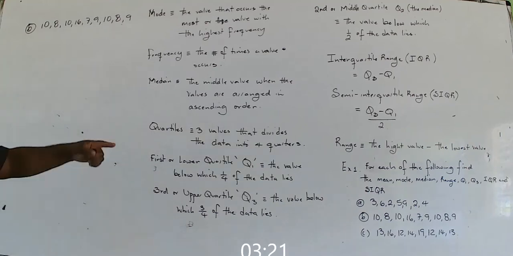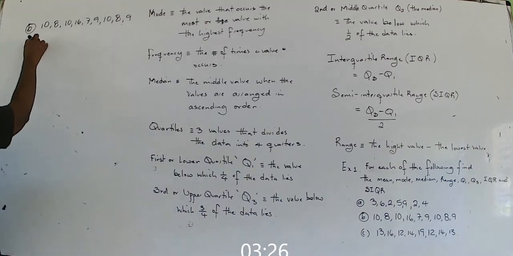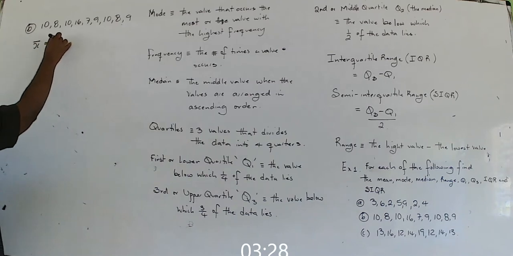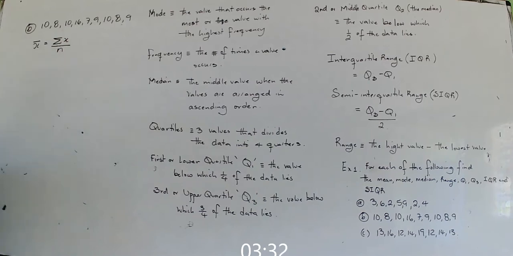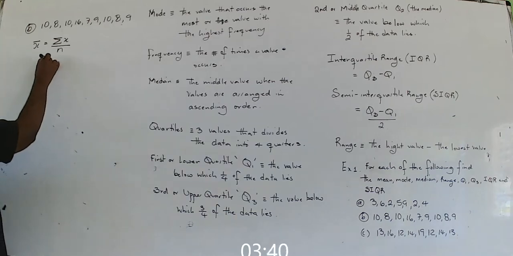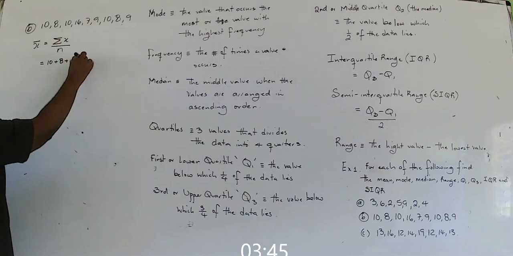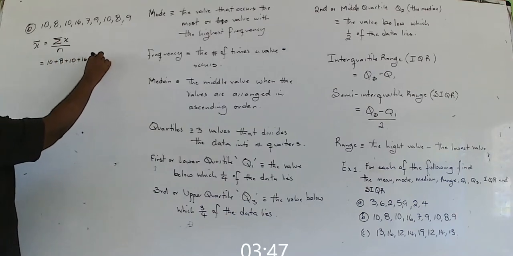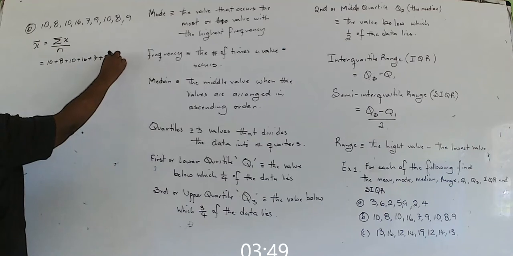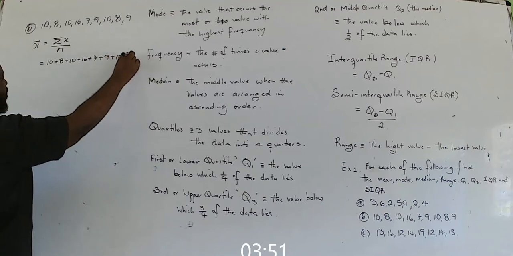The first thing we're asked to find is the mean. Now the mean, X bar, is the sum of all values divided by the number of values. So the mean would be 10 plus 8 plus 10 plus 16 plus 7 plus 9 plus 10 plus 8 plus 9.